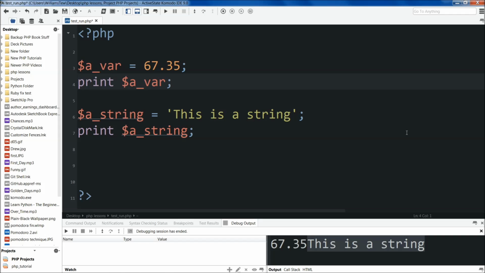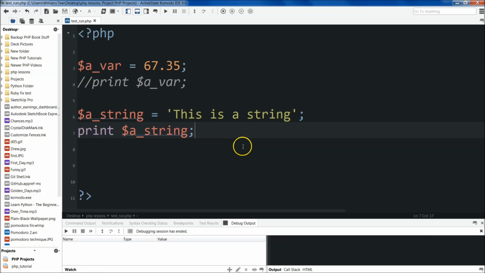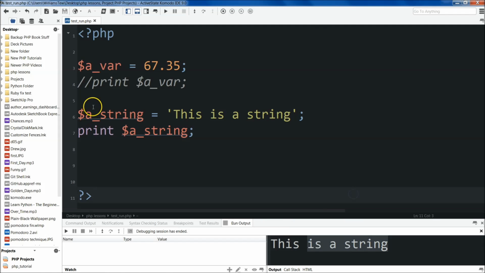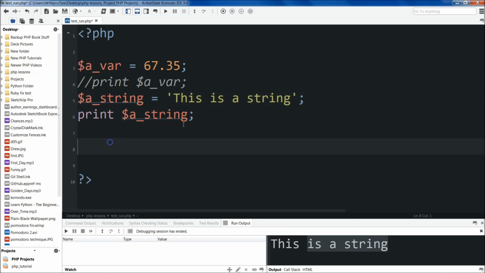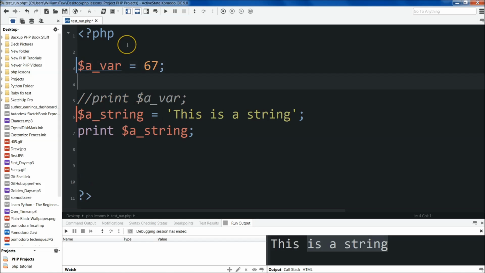So if you want, you can actually comment out these individual lines by doing 2 forward slashes. You'll see that it's grayed out now. And that means that when we run it, it won't be recognized by PHP. So we'll just run it here. This is a string. Now the last value that we talked about, actually let's change this back to 67, create a new one here.